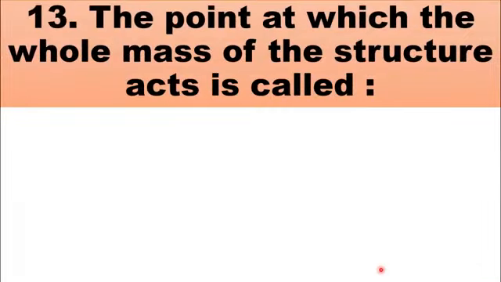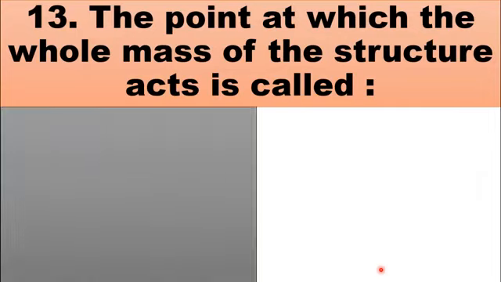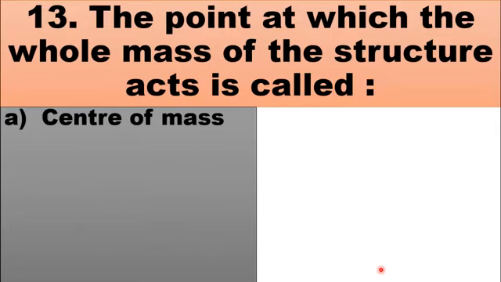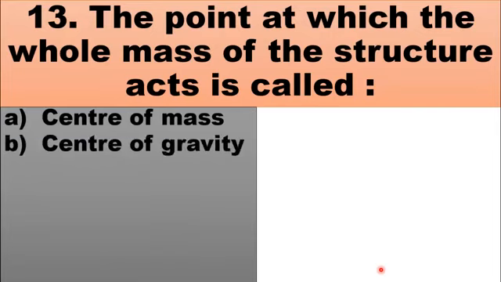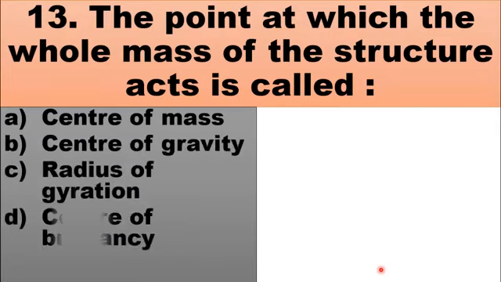MCQs number 13 is the point at which the whole mass of the structure acts is called. The choices are A. center of mass, B. center of gravity, C. radius of gyration, D. center of buoyancy. The point at which the whole mass of the structure acts is known as center of mass. So the right choice for this question is A.